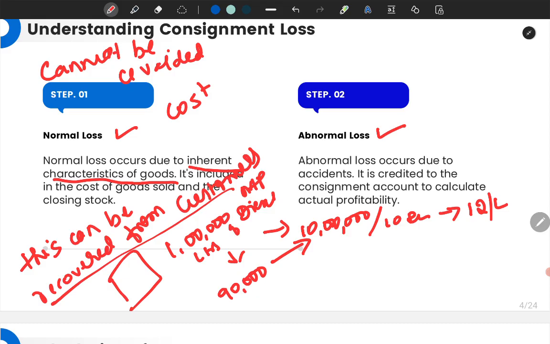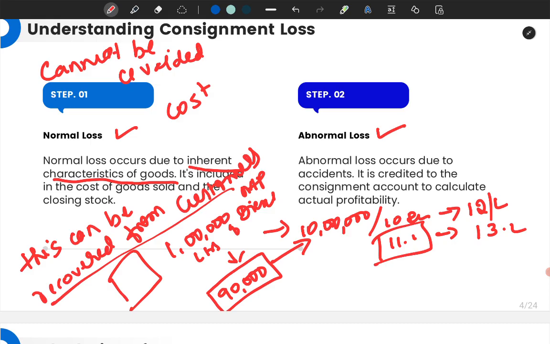To get the revised pricing, the 10 lakh rupees will be divided by 90,000. We get around 11, and on that the profit will be charged, and my price will be somewhere close to 13. That is, we have recovered the normal loss from the good diesel, the diesel which reached us.